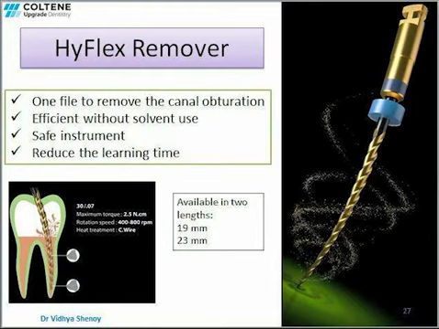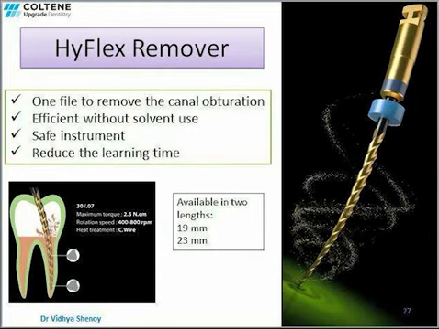HyFlex REMOVER is an innovative retreatment file from Coltene. The speciality of this retreatment file is that it uses a single file to efficiently remove Gutta-Percha from the root canal without the use of solvent. This feature saves a lot of chairside time and makes Gutta-Percha removal, which is the most challenging step in retreatment, easier. This file is available in two lengths, that is 19 mm and 23 mm.